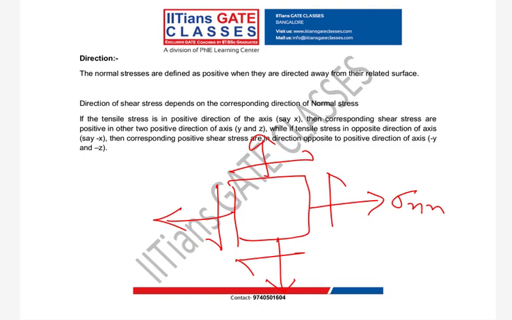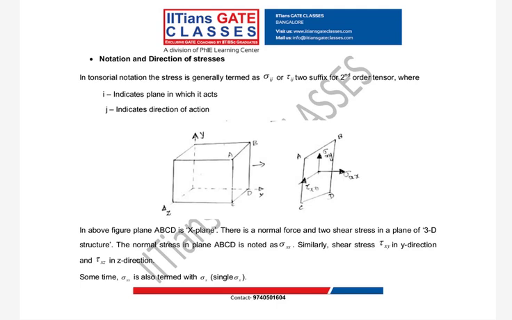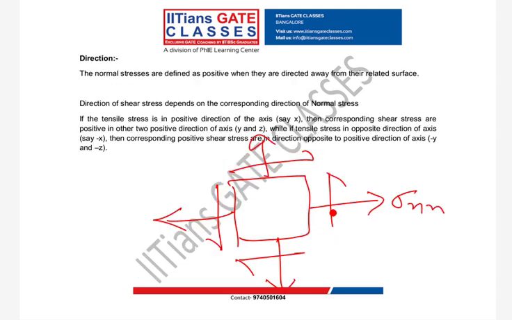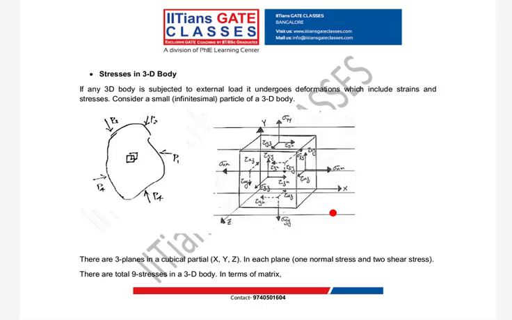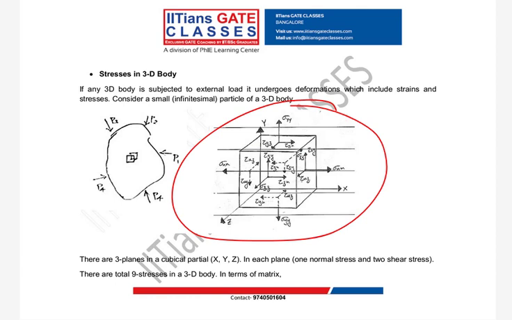two-dimensional stress system, and before that we have seen this for the three-dimensional stress system. So you can see this picture. Try to look into this picture, guys. There are 6 faces, right?